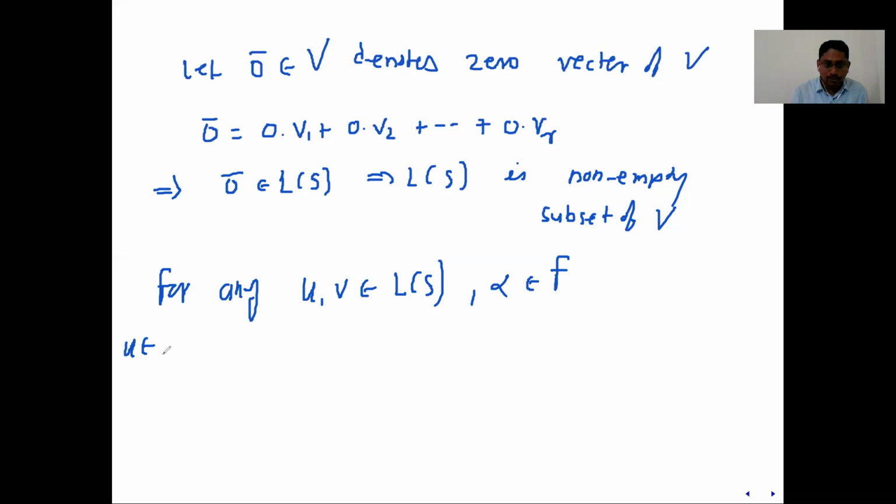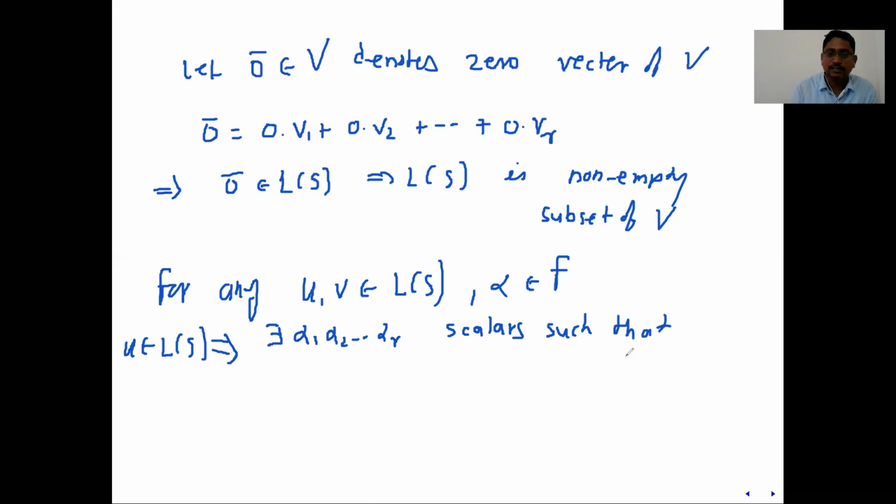So u belongs to L of S. What does it imply? There exist scalars alpha 1, alpha 2, up to alpha r such that u is written as alpha 1 v1 plus alpha 2 v2, and so on, alpha r vr. Similarly, v belongs to L of S.